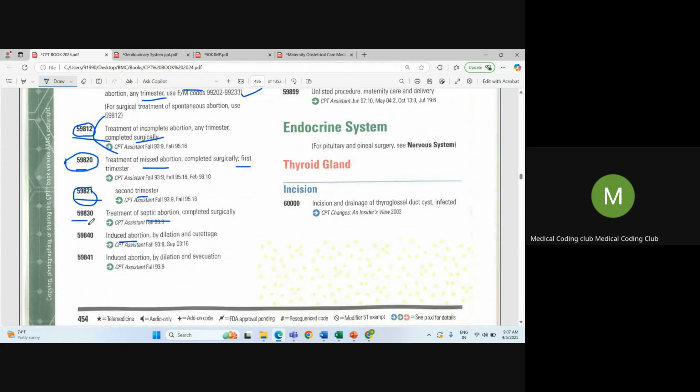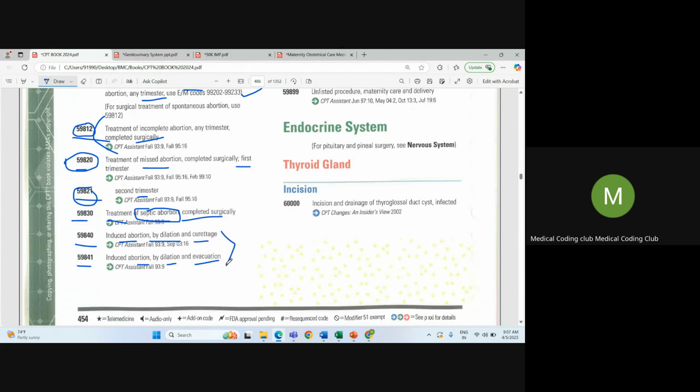Next one, 59830, treatment of septic abortion completed surgically. The root cause of the abortion here is septic. That means maybe the patient got a UTI, a urinary tract infection, which later advanced to sepsis, and because of the infection the patient aborted. Then you can select 59830. And the last set, 59840 and 59841, you can see induced abortion by dilation and curettage method and induced abortion by dilation and evacuation method.